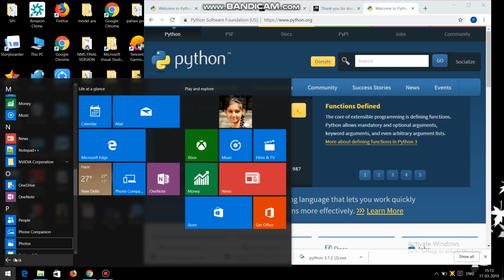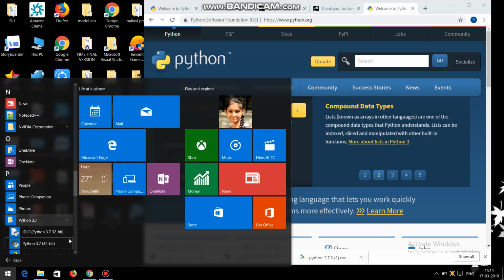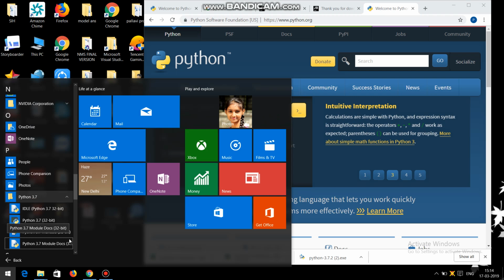In P we'll find Python. Here we have Python 3.7, which is 32-bit, Python 3.7 manuals, which is also 32-bit, and then Python 3.7 module docs, which is also 32-bit. We'll check it